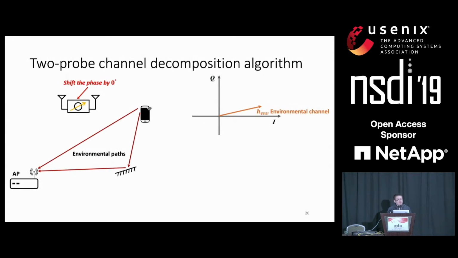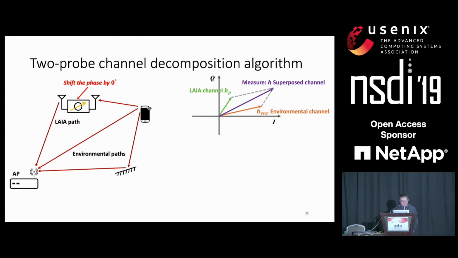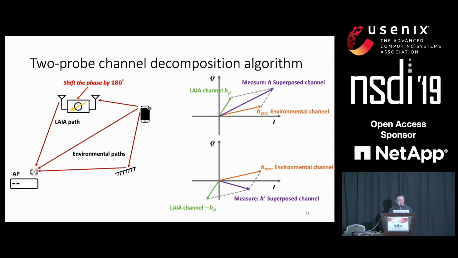To introduce our channel decomposition algorithm, we will use this example. We call our algorithm the two-probe algorithm because we need two channel probes to decompose the channel. In this example, we have the environment path and we have the LAIA path. In the first channel probe, we will measure the superposed channel here, which is the summation of the LAIA channel and the environmental channel. And in the second probe, we will shift the phase of the LAIA channel by 180 degrees. And then we measure the channel, which is the superposition of the reverse LAIA channel and the environment channel.